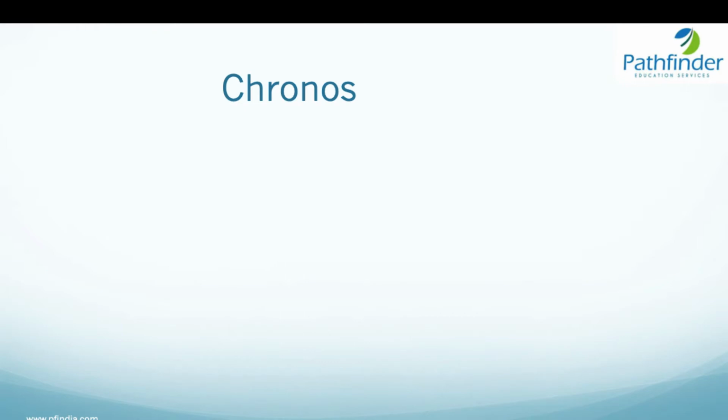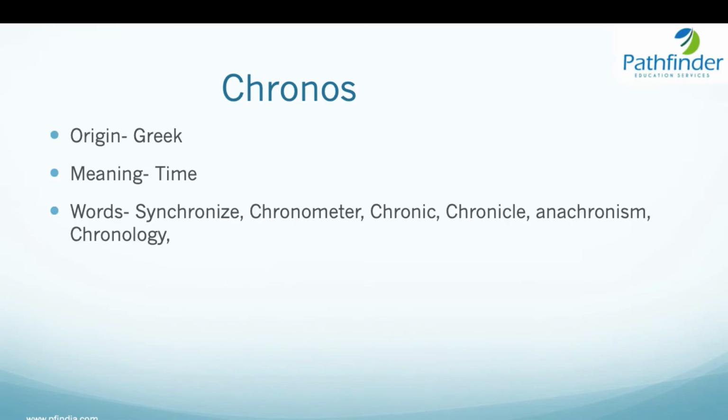So we have a root chronos. Chronos is a Greek root which means time. So some of the words that originate from the word root chronos: synchronize, chronometer, chronic, chronicle, anachronism, and chronology. There would be more, but these are some of the common words. Let us try to understand the meaning of each of these.